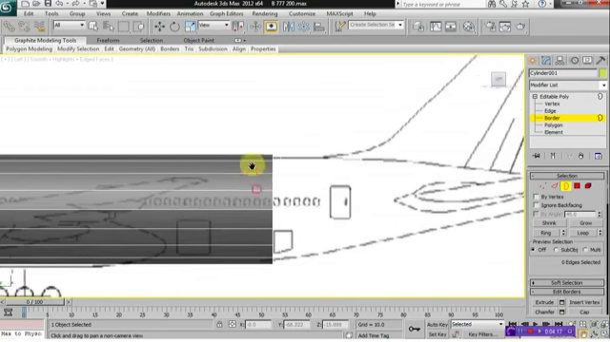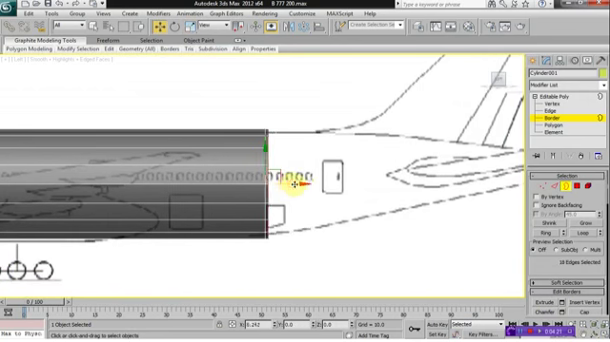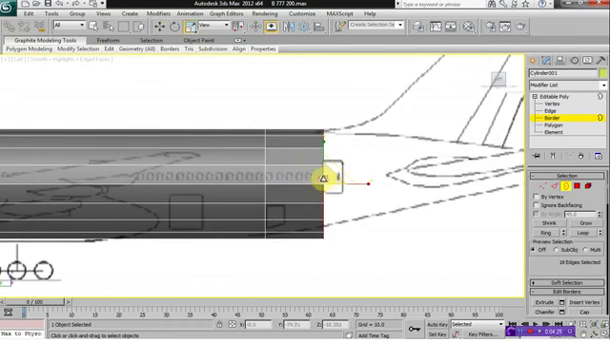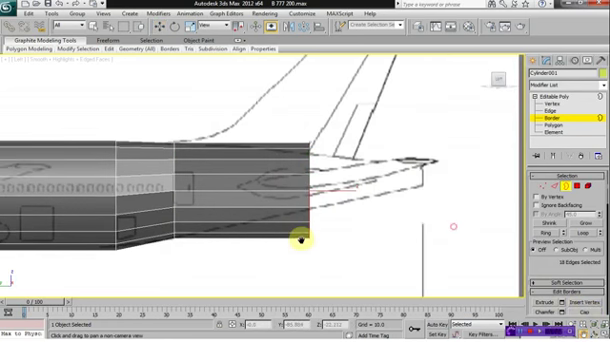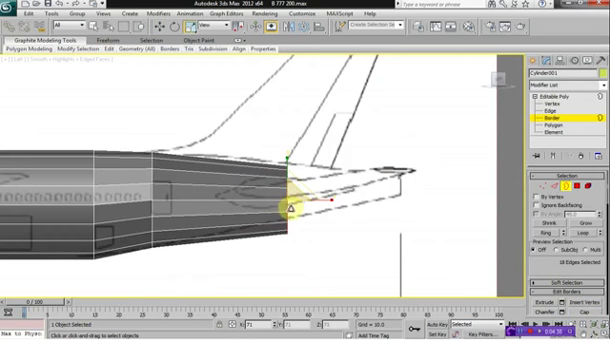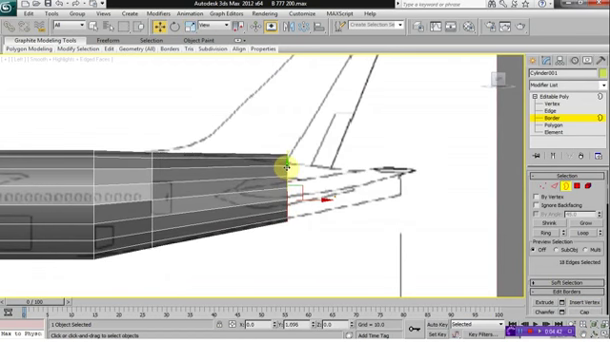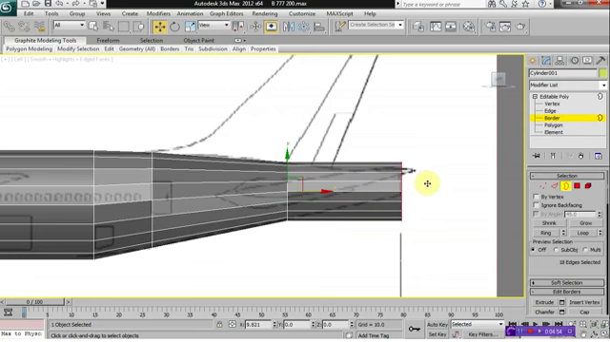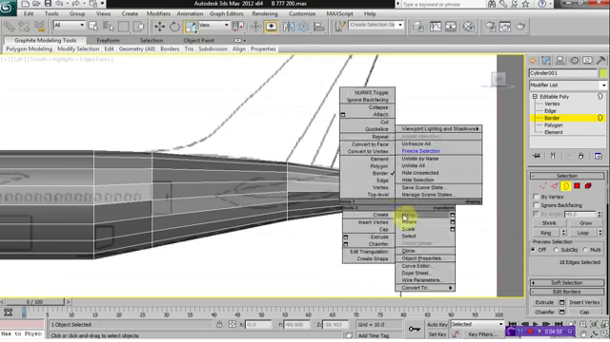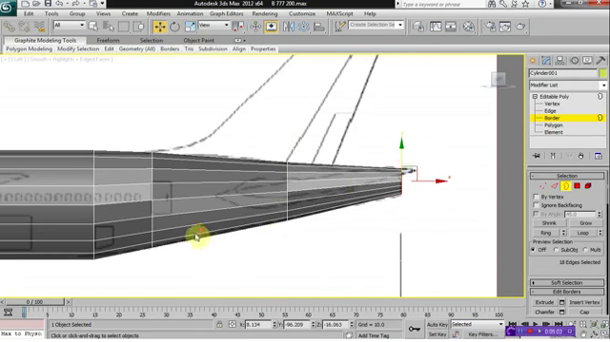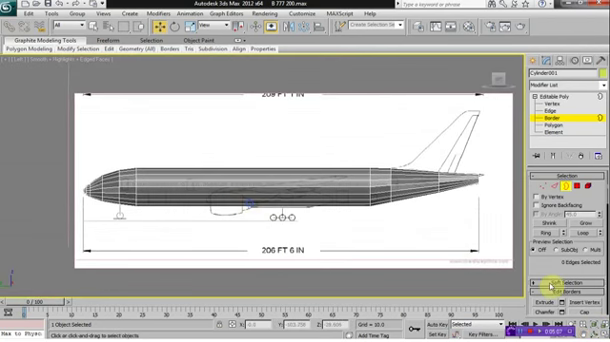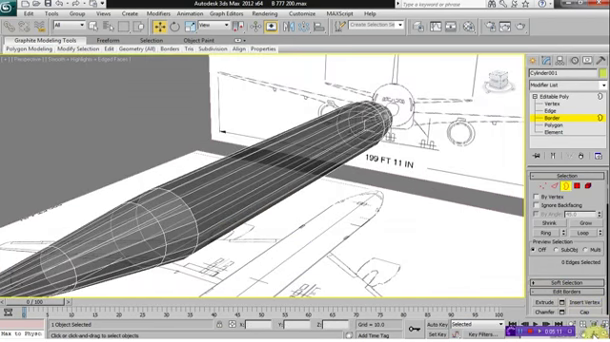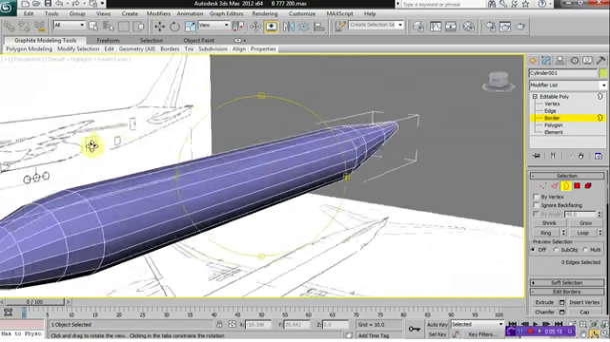And you want to do the same thing to the back of the aircraft. So now we have the body of the aircraft here.